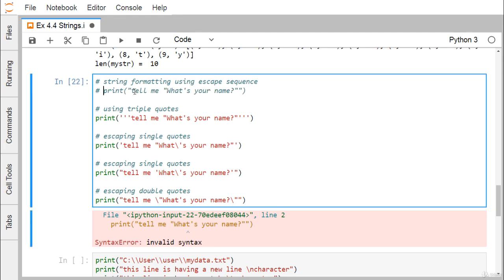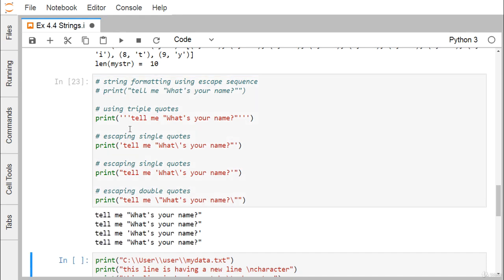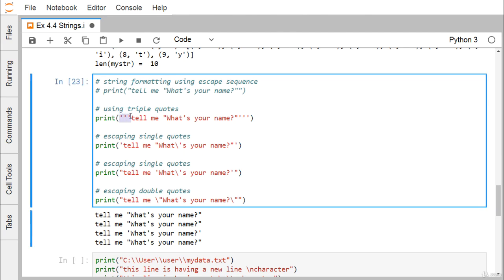To write this string and get it printed on the output, we can enclose it within triple single quotes, while this particular string is still within double quotes. Now you see we get the outcome like this. Otherwise, we can enclose the main string within single quotes, and here this particular single quote is there, so we go for the escape character. That is backslash single quote, known as the escaped single quote. Whenever we print, it will print only this single quote here.